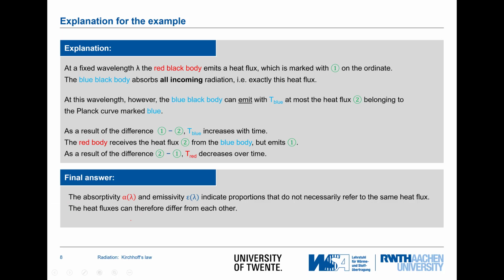So to answer that question: the absorptivity and emissivity indicate proportions that do not necessarily refer to the exact same alphanumerical value. So the heat fluxes can differ from each other, although the values for alpha and epsilon are identical as a function of lambda.